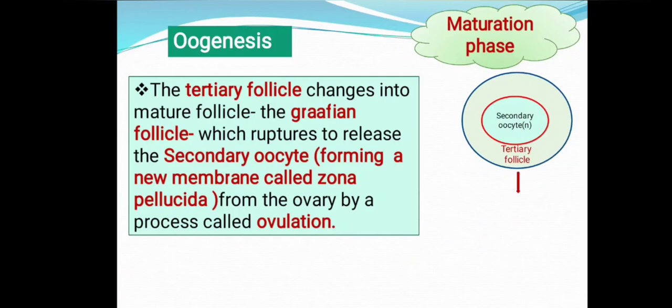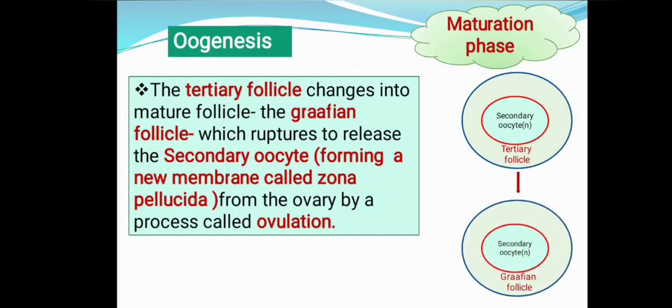This secondary oocyte has already entered metaphase 2 of meiosis 2 and is arrested. In this stage only it is released out of the Graafian follicle, the so-called mature follicle. So this process is called ovulation.